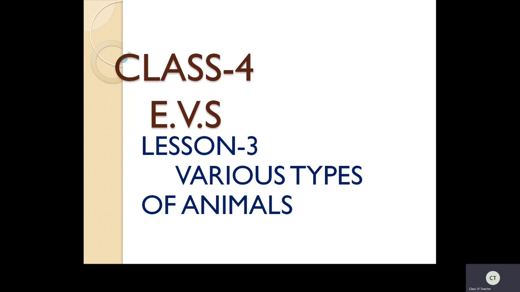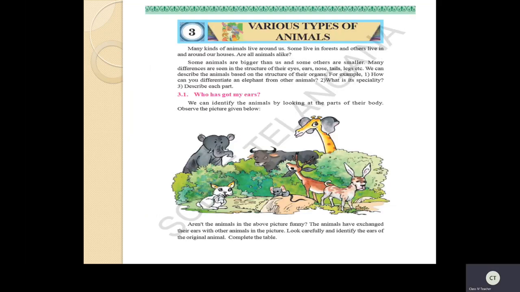So let us recall the topic first and then we will continue the class. Okay children? So in various types of animals, that is different types of animals, we have discussed in the previous class that many kinds of animals live around us. Yes, children, many kinds of animals live around us. Some live in forest and others live around our houses. So they may live in our houses or around our houses.